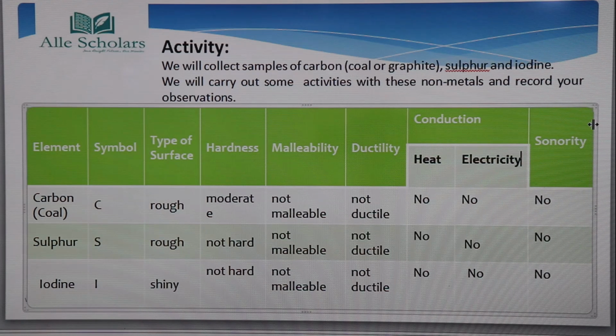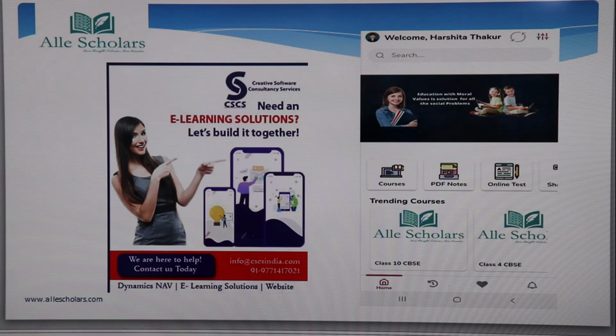So this was the difference between metal and non-metal on the basis of their physical properties. This was all for today. Here I finished the first part of metals and non-metals, in which we have discussed the physical properties of metals and non-metals, and also how they differ on the basis of their physical properties.